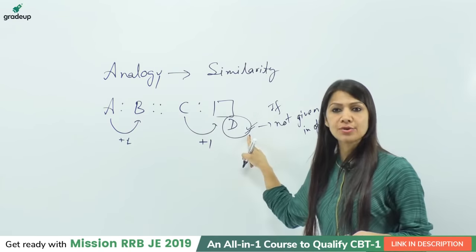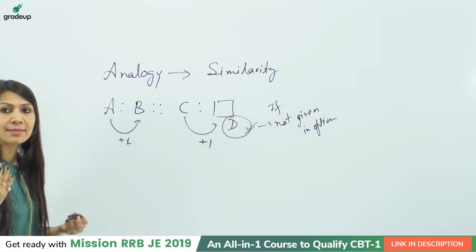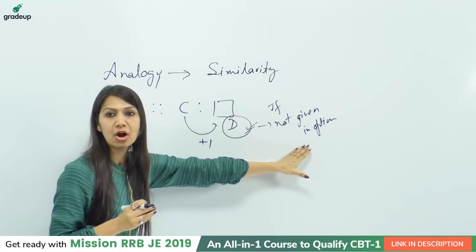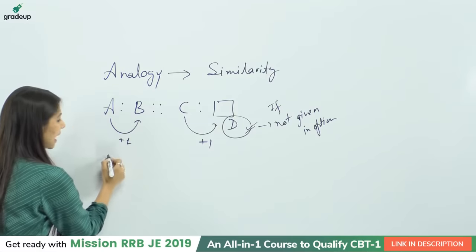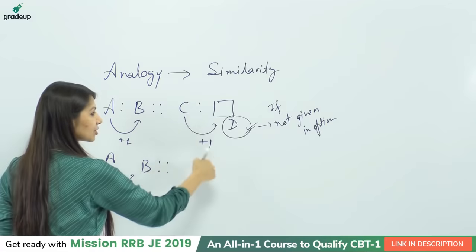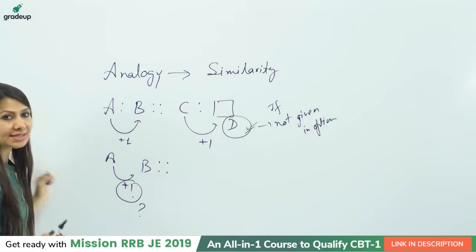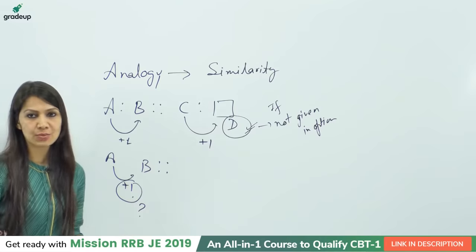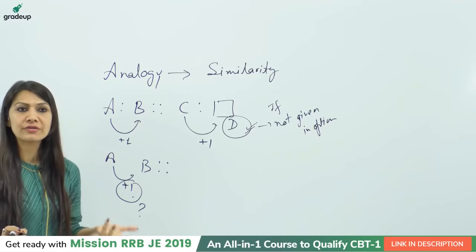If it is not given in the option, I need to think once again about what the main area is, what I am lacking here. So I need to rethink because this is not given in my option. In that situation I can do one more thing, student. I am saying that A plus 1 is B, and similarly C plus 1 is D, which is not in the option. So why am I adding this one only? This is my question. If you are able to understand in this way, you can solve any question of analogy, whether it is number analogy or alphabet analogy or word analogy.